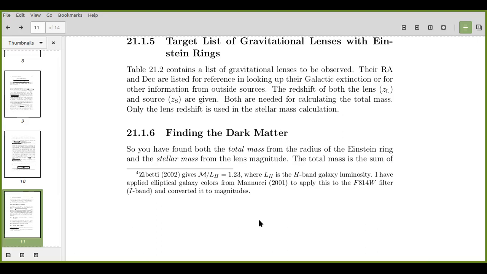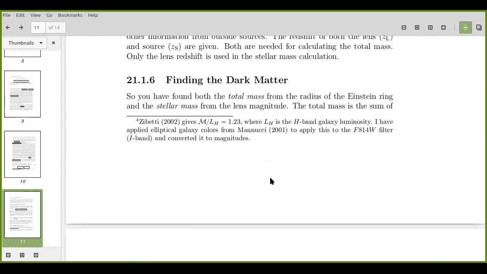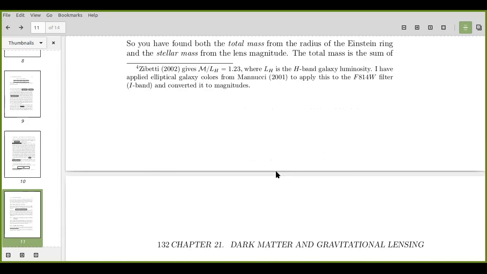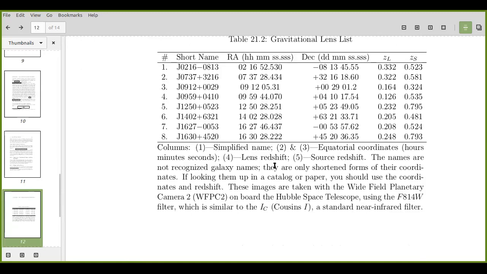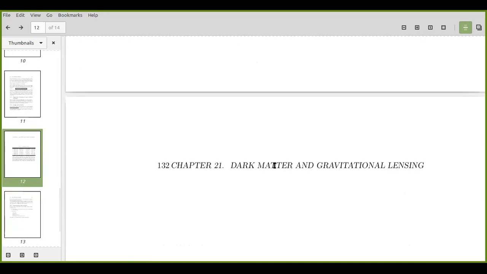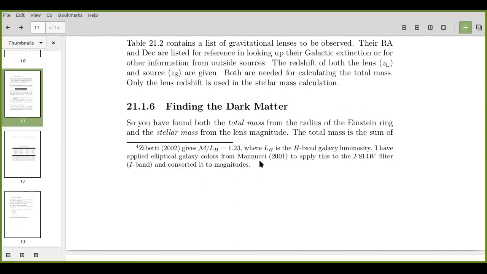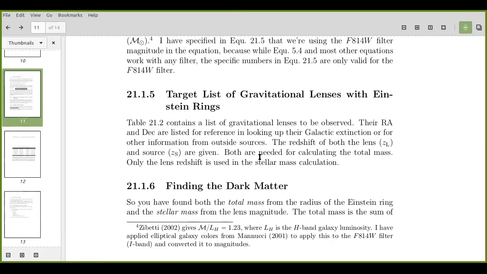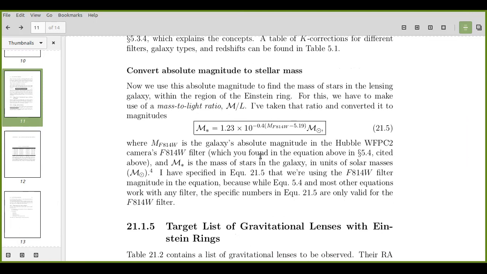Where are you taking the H band luminosity from? You've got to get the H band luminosity, right? From some paper. Yeah, so he has given some, so I have retained whatever he has given from the document. Okay, fine. Because that paper we don't have. This Mannucci 2001 you don't have? No. Oh, that you can get online.